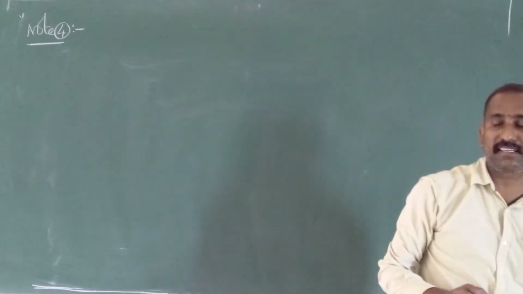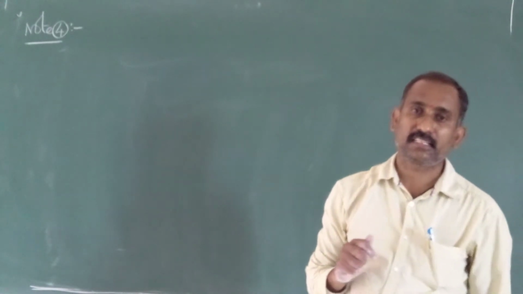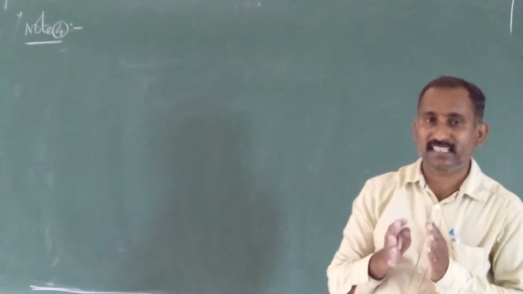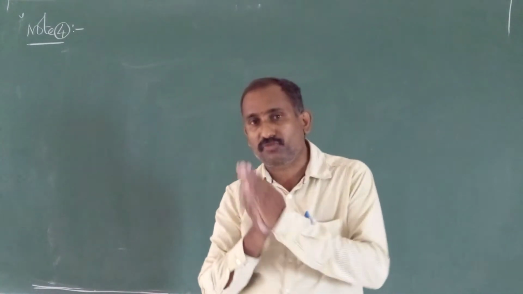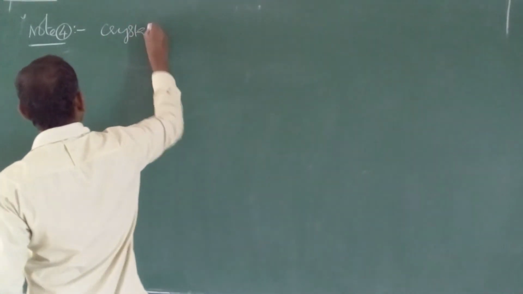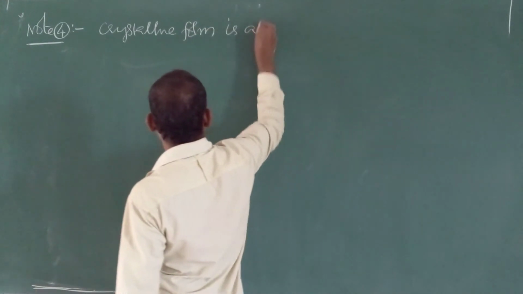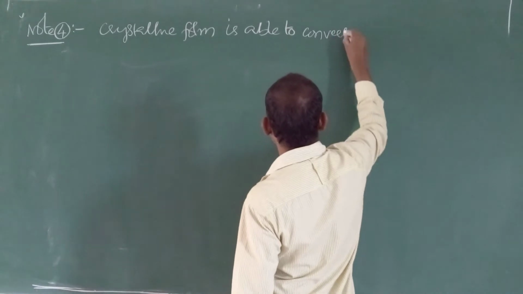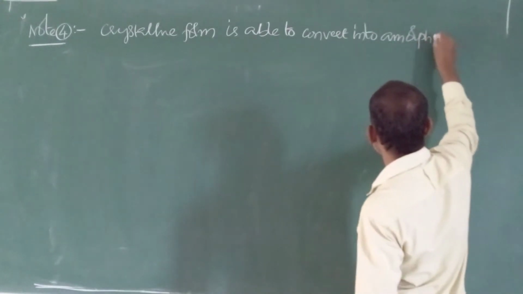In the last class, in the basics, we taught that based on the arrangement of constituent particles, solids are of two types: crystalline solids and amorphous solids. We are able to convert the crystalline form into the amorphous form or vice versa.